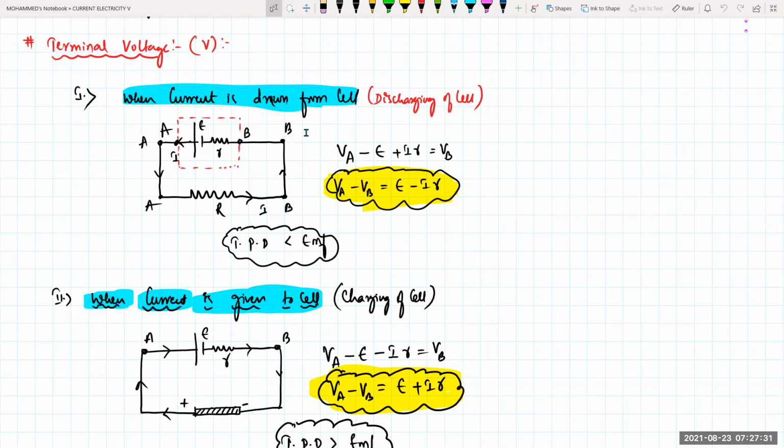So then minus IR should come, no, sir. It's going in the direction of current, no? No, it is not going in the direction of current. See, you're going from A to B. Arrow mark is in which direction, you see? You're going from A to B, na, beta? Yes, sir. It's in the direction of B to A. Yeah, it is like this. You're going against the current. You're going from A. So this is a closed circuit like this.